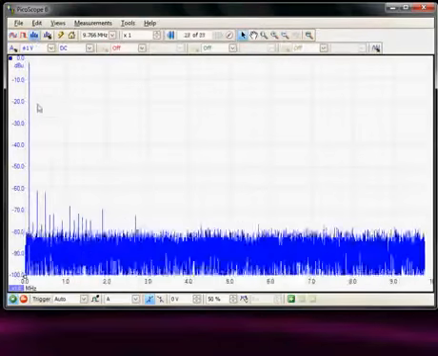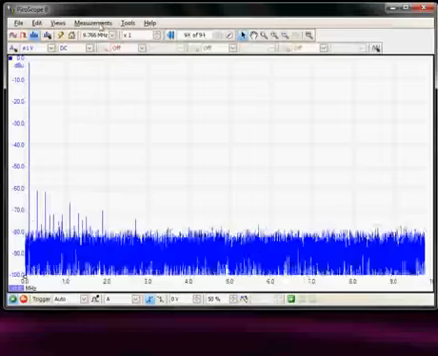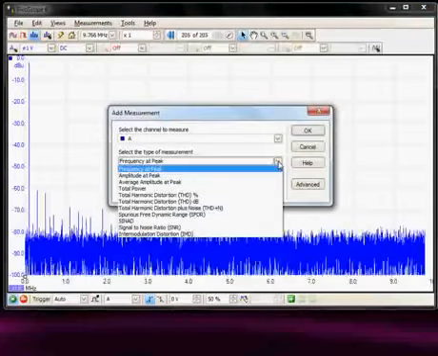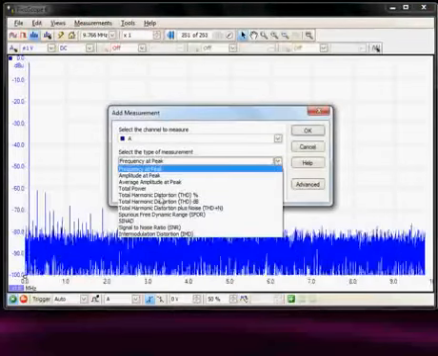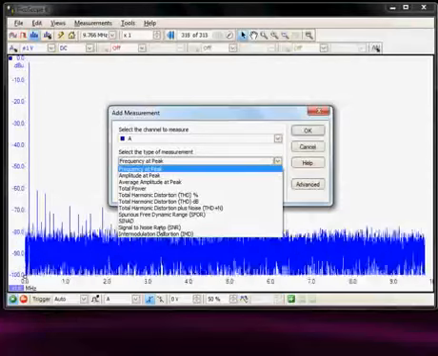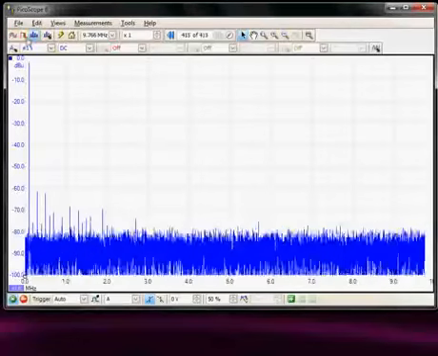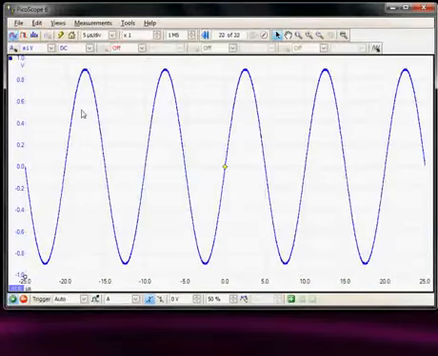So here now we've gone to a spectrum display, and if we look at the measurements now, we'll see they are spectrum type measurements. So we have harmonic distortion, signal to noise ratio. So I'll just put the display back to the YT display.